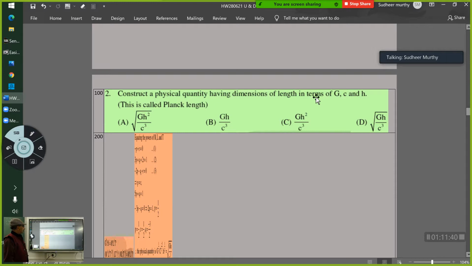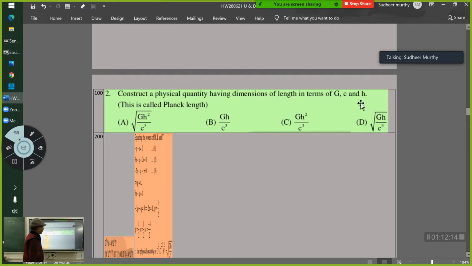Here, G is the universal gravitational constant. You know capital G? Yes, I have already written it in the class. Gravitational force F is equal to G m1 m2 upon r square. So G, C and H, where H is Planck's constant. Construct the physical quantity having dimensions of length in terms of G, C and H. That is, you have to express length in terms of these three fundamental quantities.